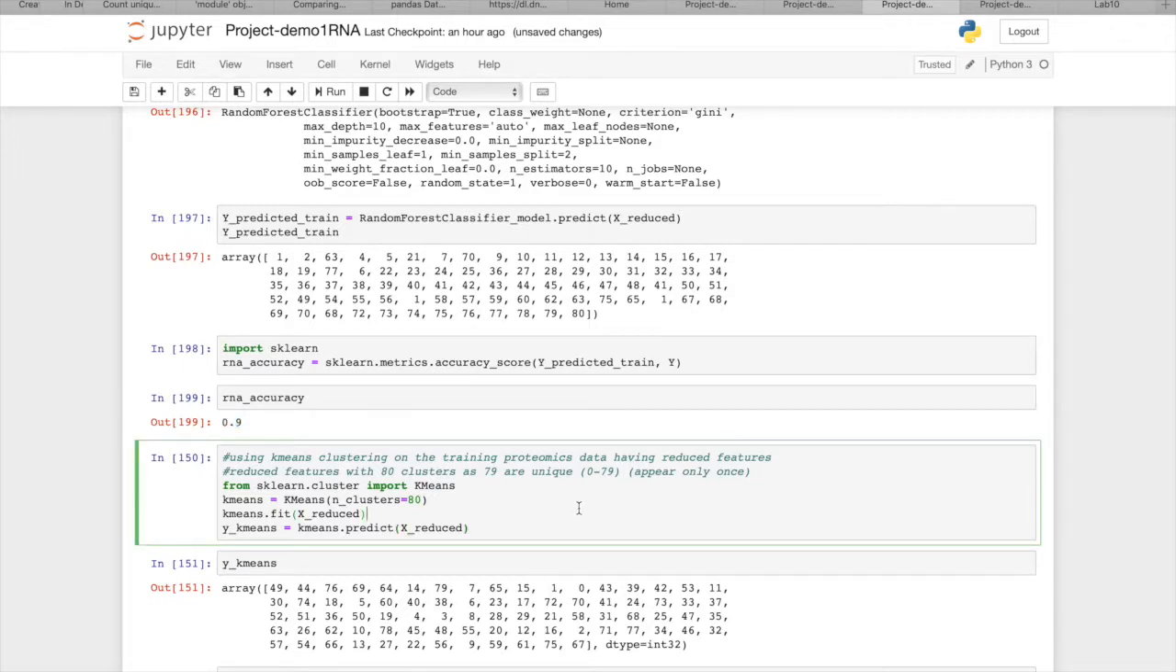Now we will take the unsupervised approach, where we do not use the label, and for that we are going to use k-means. From sklearn cluster, I'll import k-means, after which I will be creating 80 clusters, because there are 80 different values in the output, which is the label.